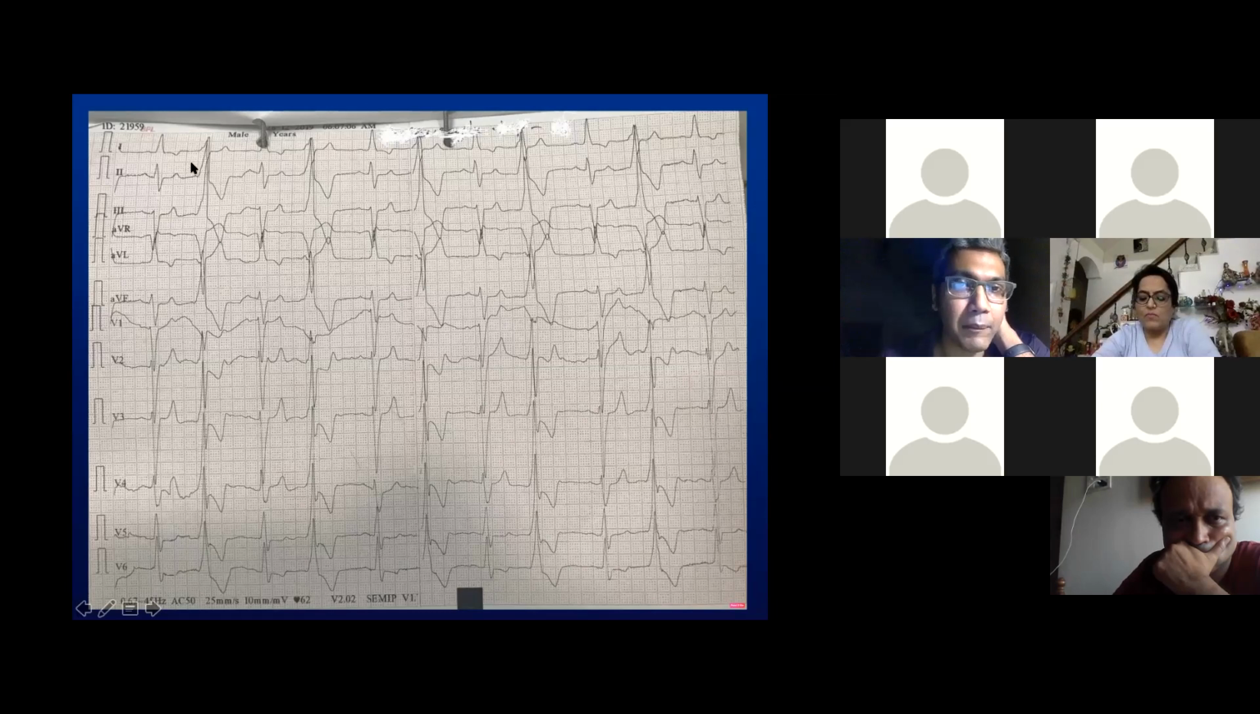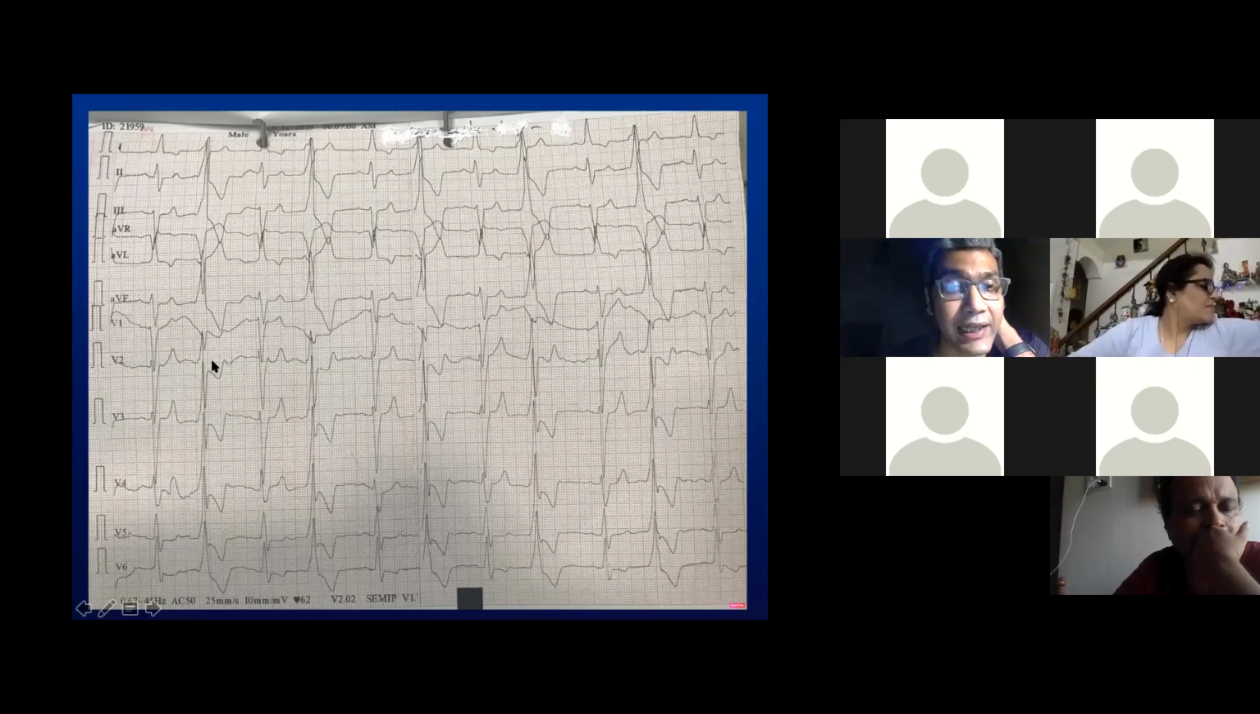PVCs were noted which were similar in morphology, with a fairly similar coupling interval between the sinus beat and the PVC. Looking at the PVC itself, the PVC had a negative QS in aVR and aVL, suggestive of an outflow tract morphology. Leads 2, 3, and aVF were strongly positive, suggesting a very anterior location in the outflow tract. Lead V1 was essentially a QS with an early transition, suggestive of probably a left-sided origin.